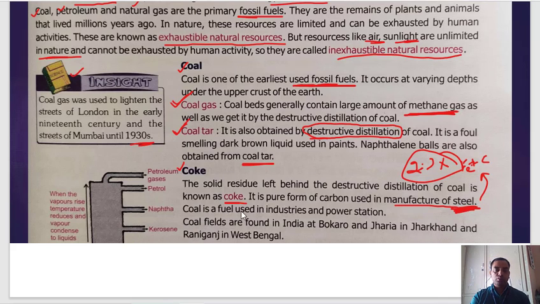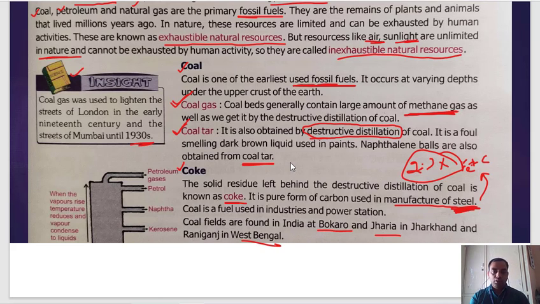Okay. So coal is a fuel used in industries and power stations. Coal fields are found in India at Bokaro, Jharia in Jharkhand, and Rajasthan and Raniganj in West Bengal. Okay, remember these names.